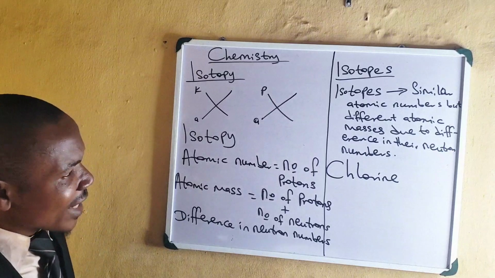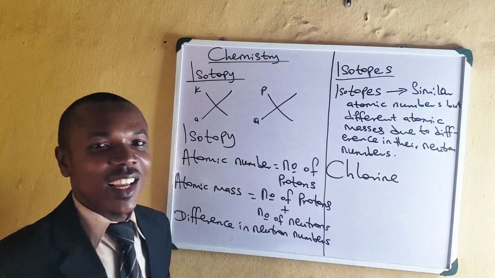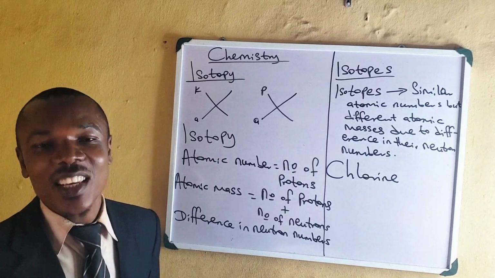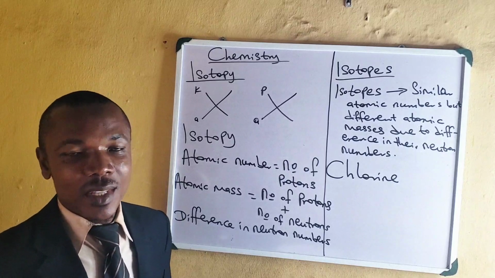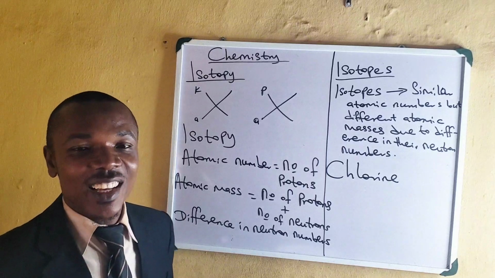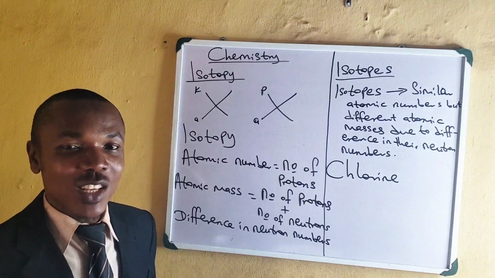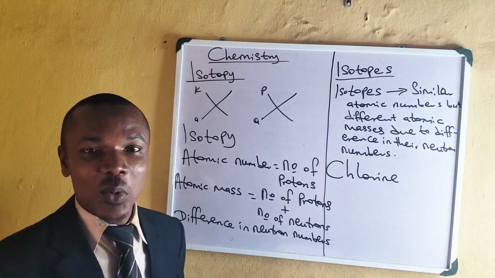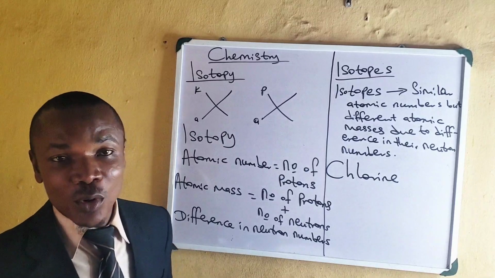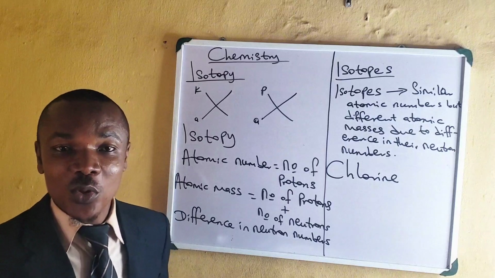All right. So I said again that the difference in their atomic masses is as a result of difference in their neutron numbers. Their proton numbers will remain the same, but there should be difference in their neutron numbers, and that's why you now have difference in their atomic masses, because atomic mass is the sum of proton number and neutron number.